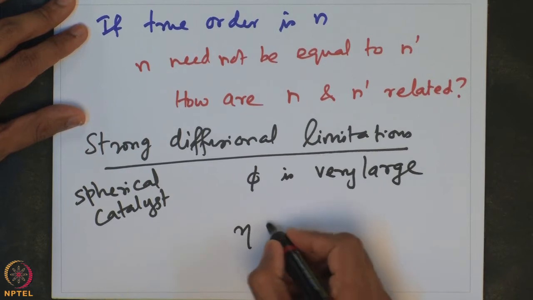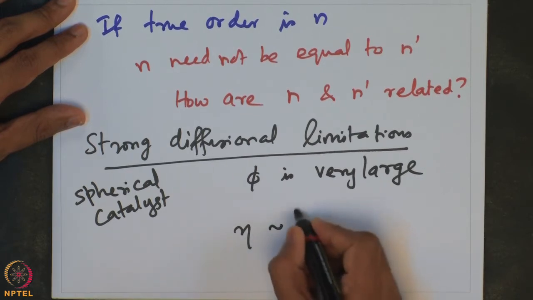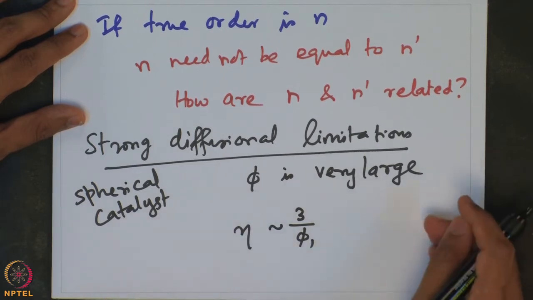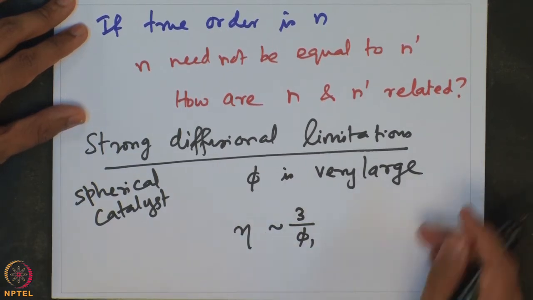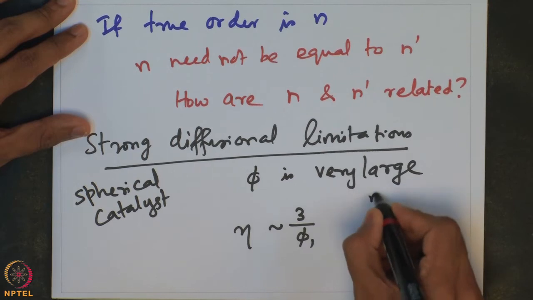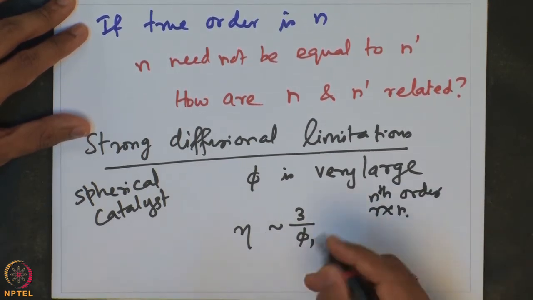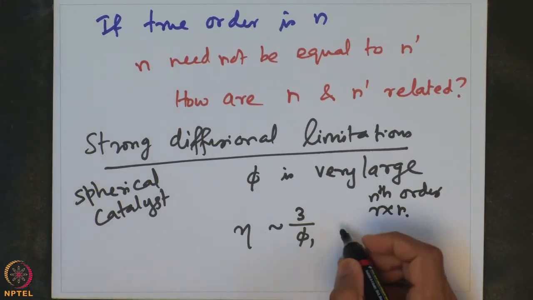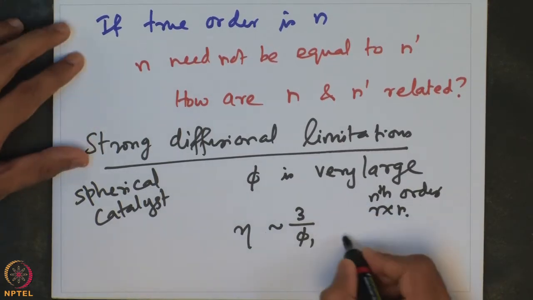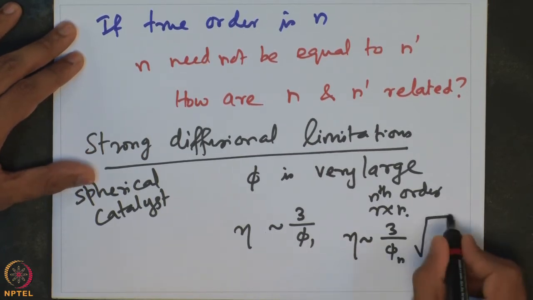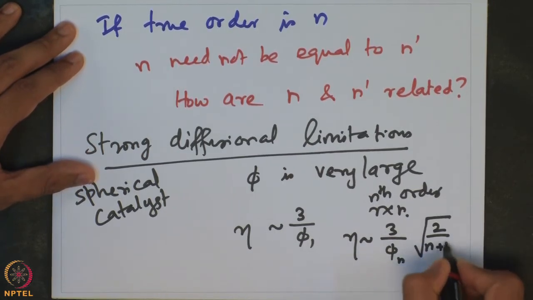and eta for a first order reaction essentially scales as 3 divided by phi 1, and I can actually do the same exercise for any order reaction. So, for any nth order reaction, eta essentially scales as 3 divided by phi n into square root of 2 by n plus 1.